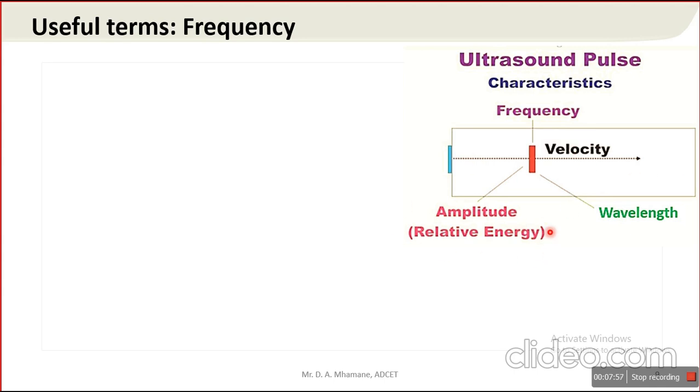Amplitude, that is relative energy, is nothing but the intensity of ultrasound, and it can be measured in dB. Unit is dB. Again it depends on the nature of the material. So these three are very important: frequency, velocity and wavelength. These three are responsible for propagation of sound wave in the material.